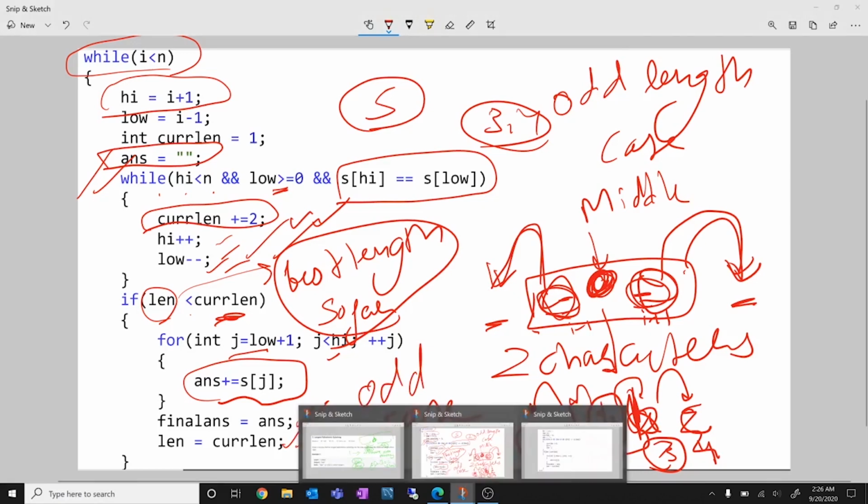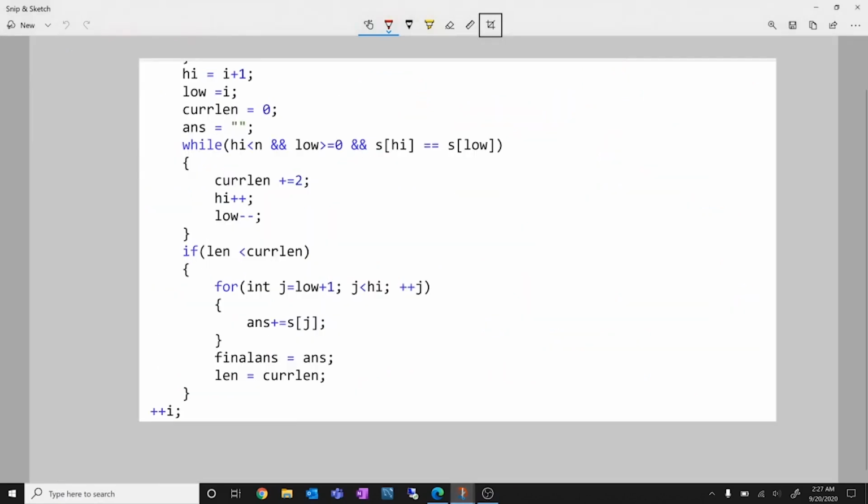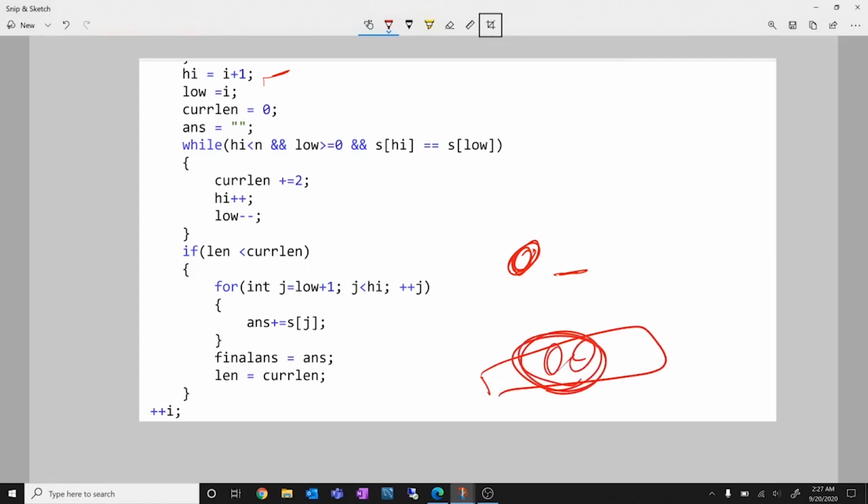Now let's understand this for the even case. For the even case, my high will start at I plus 1. If I am at a particular index, I need to check that. We discussed that in the even length case, there were 2 midpoints and they were consecutive elements. So if they are the same, only then do we have to check one element behind and one element after. Take the example of noon: if you are at this, this and this should be the same, and then we think about incrementing and decrementing for further palindromes. If this is not the same, it makes no sense. That is why I'm starting from I plus 1 and I itself.